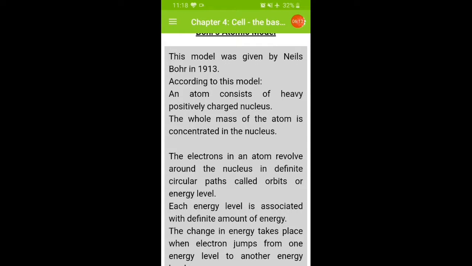So all the activities and processes which are balancing, whether positively charged or negatively charged, all the orbits, all are managed by the nucleus.